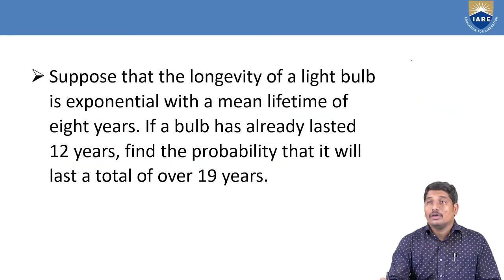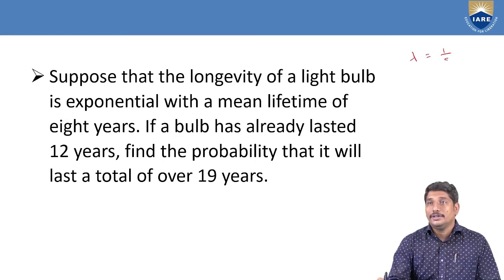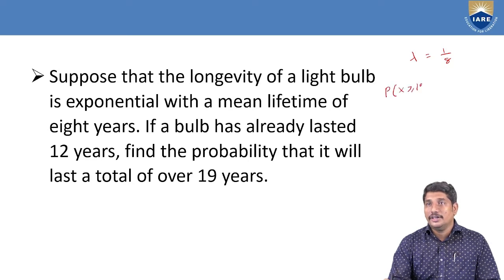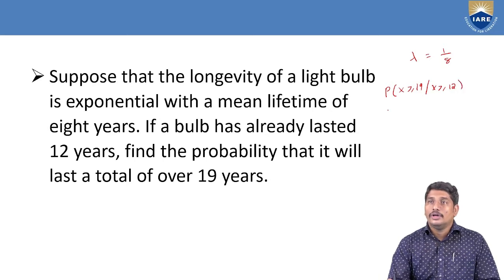So according to the data, lambda is equal to 1 by 8, as 1 by lambda is 8, and we have to find the probability of the lifetime exceeding 19 years, given that the bulb has already completed 12 years. How could I write this?